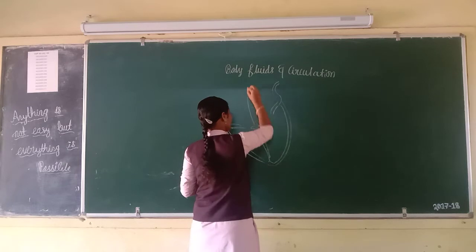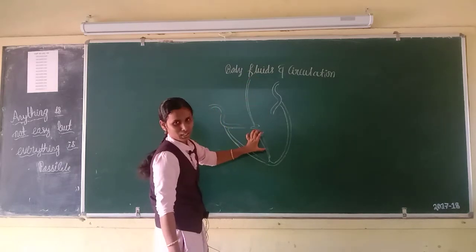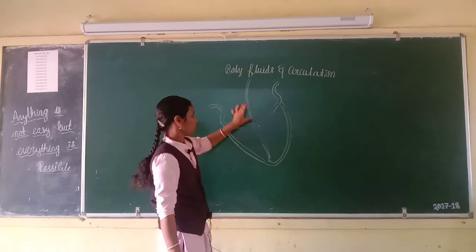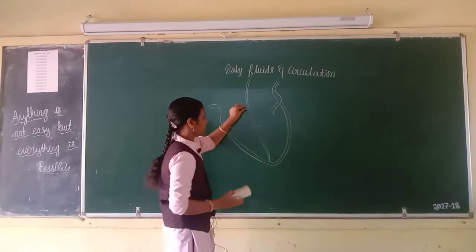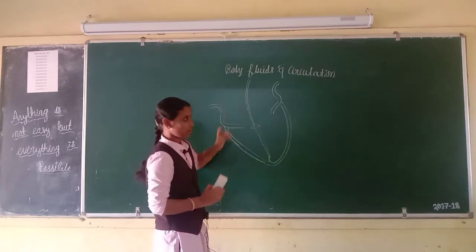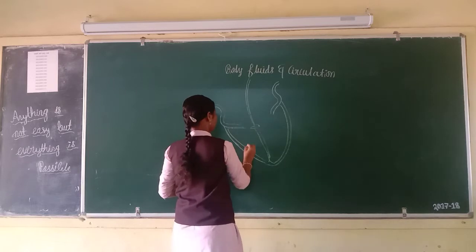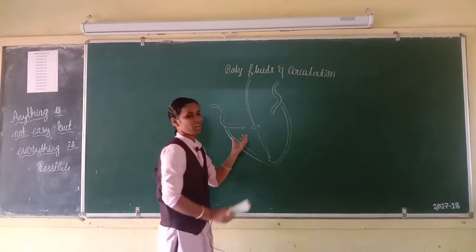Then this is a septum, the interventricular septum. This is the atrioventricular septum. Some depression is present here. That depression is called the fossa ovalis. Next, here one valve is present.